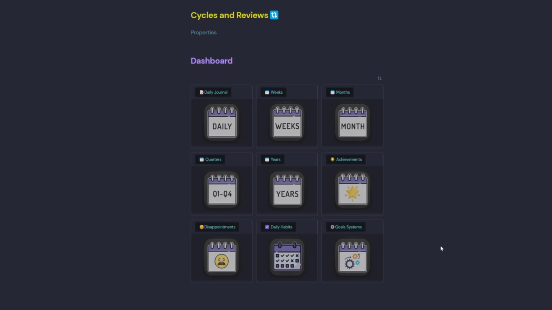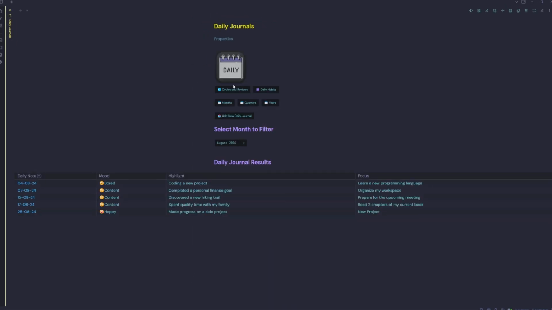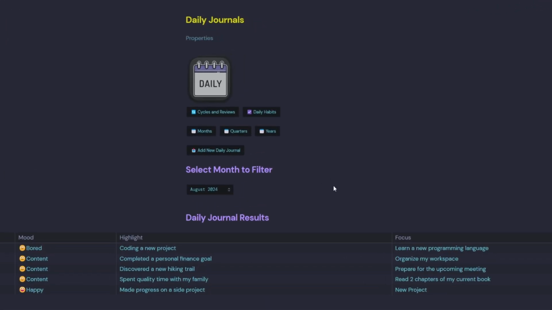We'll first jump into our daily journal. And inside here, we have a little icon of a calendar with the word daily. And then we have a few buttons to get to other areas of Cycles and Reviews. We have a little filter here to filter our months.